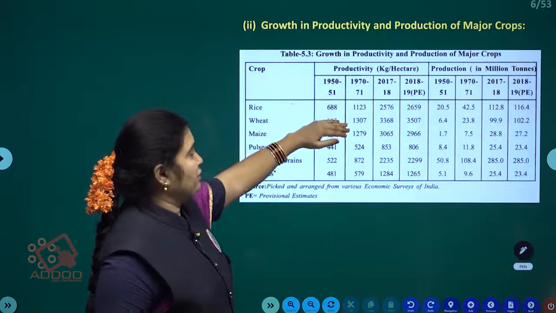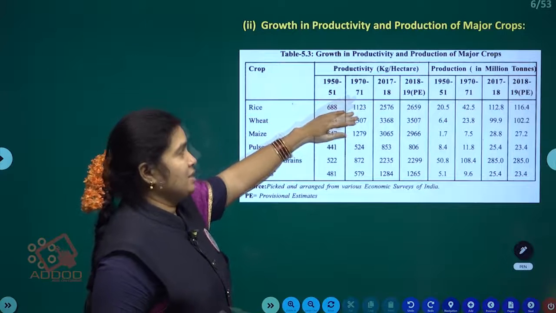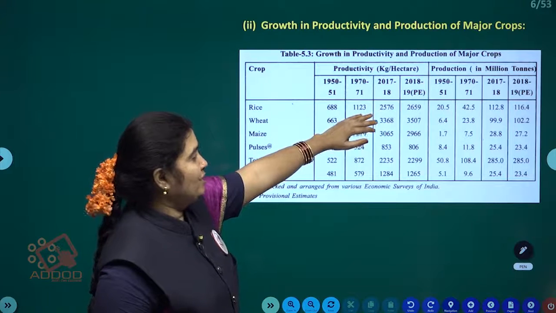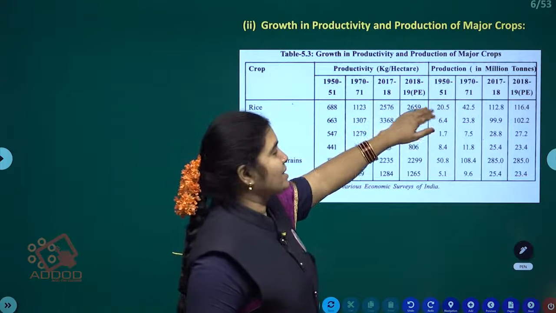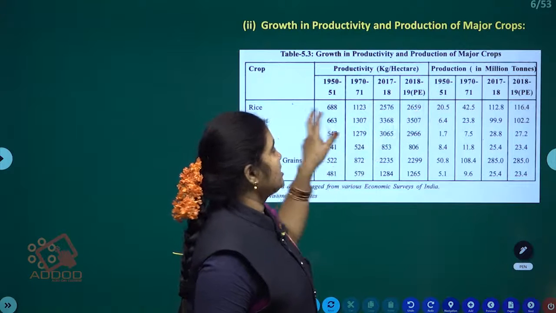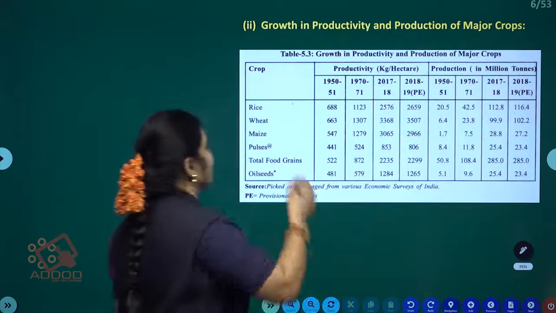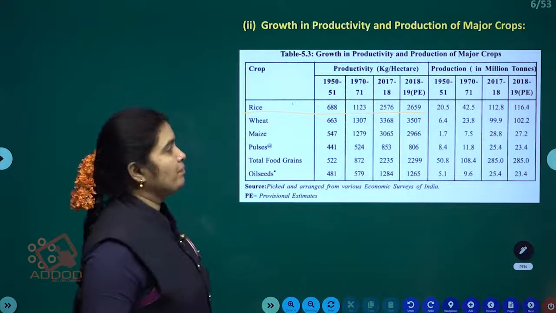Rice, 50-51, it was 688 kgs per hectare. Next, it increased to 1123. Again it increased to 2659. Means the productivity capacity is increasing gradually for the paddy crop, right?